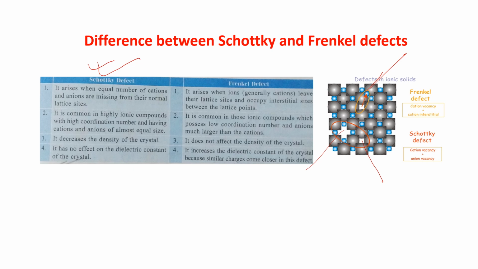That is Schottky defect. For this one there is no change in the density. For this one the density will decrease. And here there is no imbalance of the charge because the cation is remaining here. It is not going any other place for Frenkel defect. The cation is only going from one place to the interstitial point. But here the anion is missing and the cation is missing, so both of them counterbalance each other, so there is no stoichiometric difference.